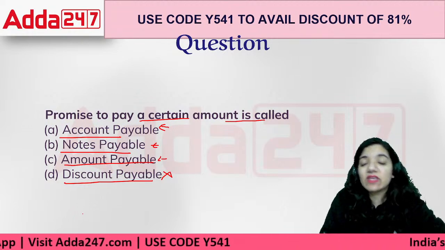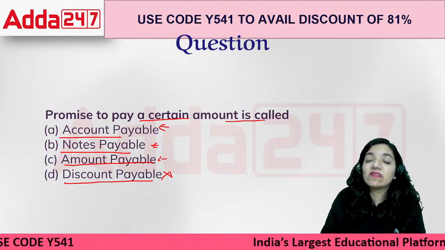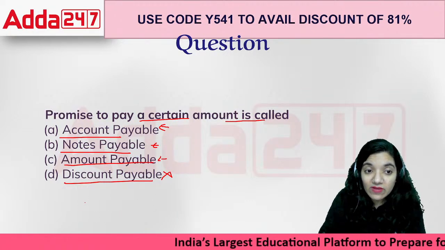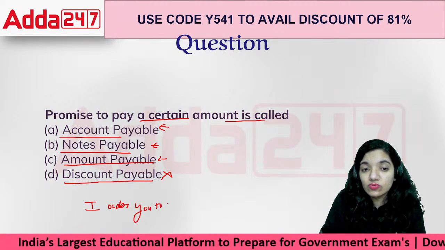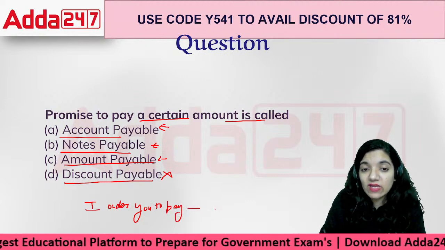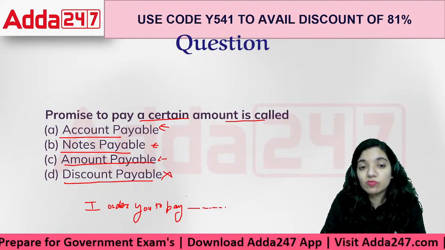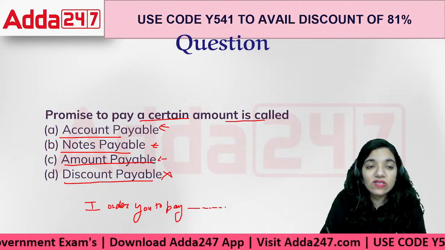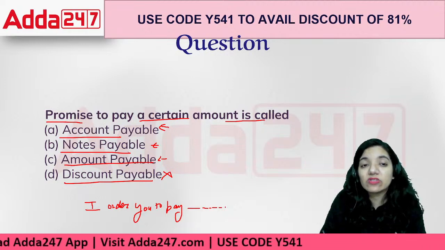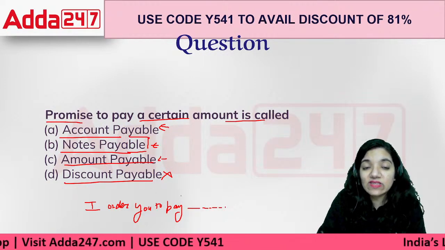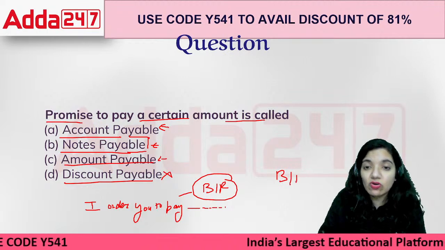But let me tell you, there is something called negotiable instruments. These are written forms. Sometimes you are scared that the particular person will not pay and that default can affect us. So we can say, I order you to pay a certain amount of money after a certain amount of time. When such a thing happens, you have made a particular promise, right? That particular promise would be treated as notes payable. These are called bills receivable, or if you are supposed to pay to someone, it's called bills payable.